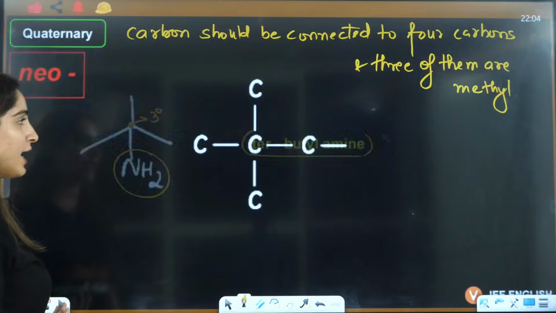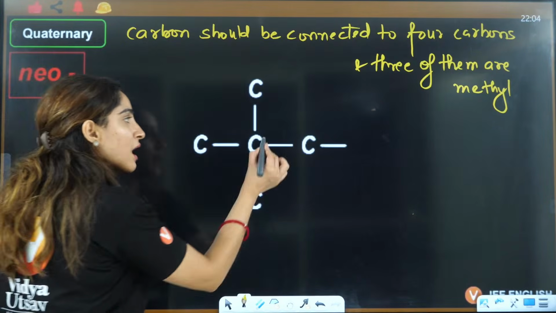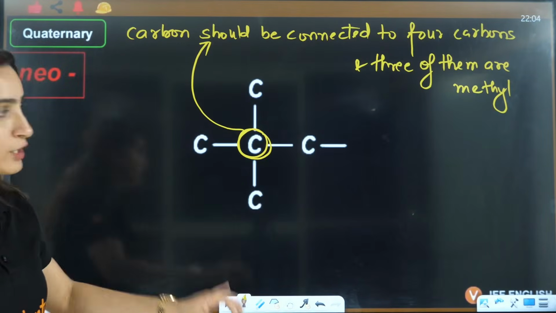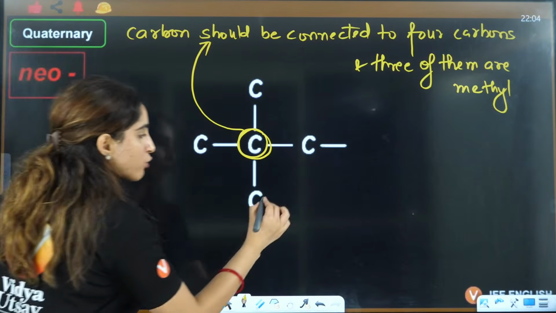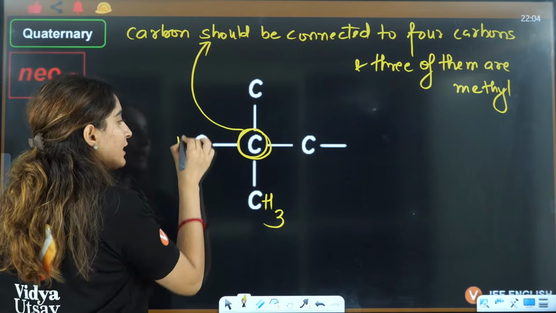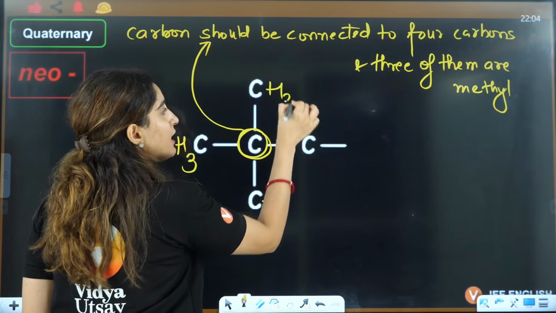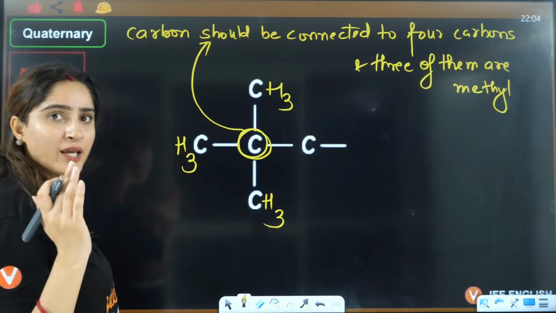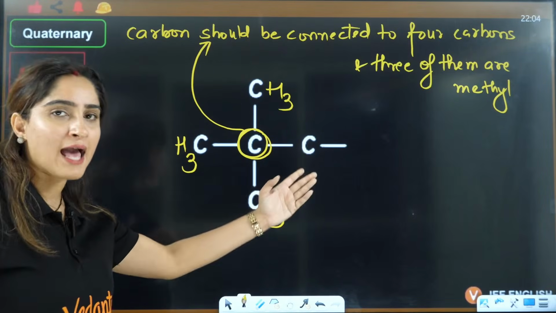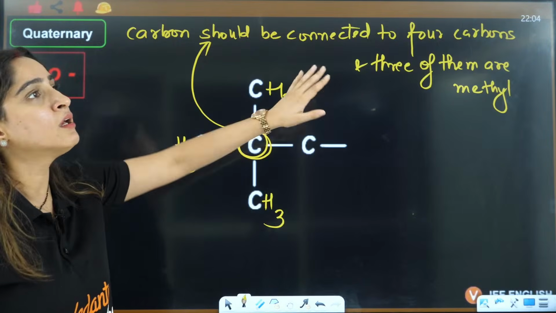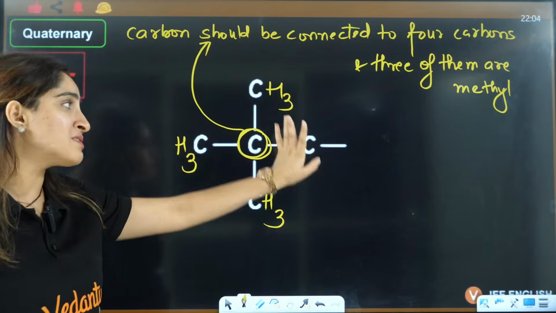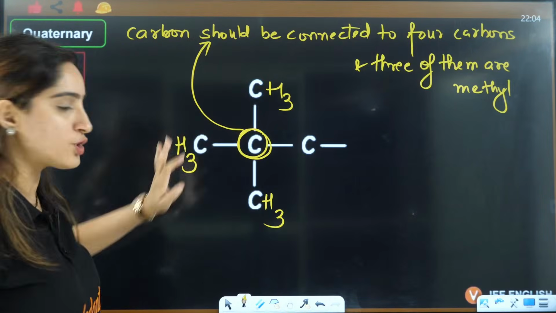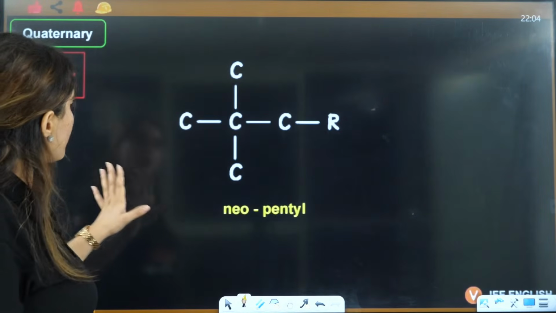So what is the game? The game is this particular carbon should be connected to 4 carbons, and out of that 3 should be methyl. As you can see, 3 are methyl and 1 is open. This should be a carbon. This can be CH3, this can be CH2 CH3, this can be CH2 CH2 CH3, anything it can be, right? That is neo. So that's how you have neo.